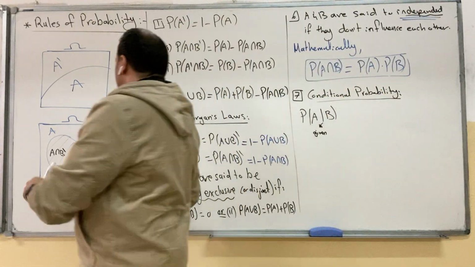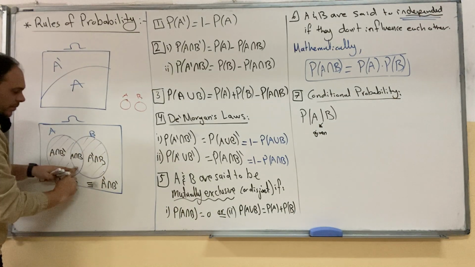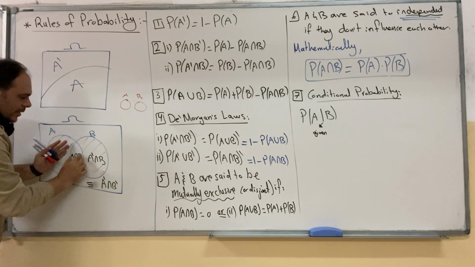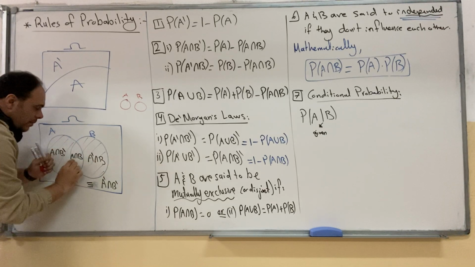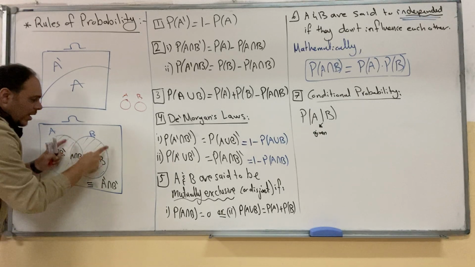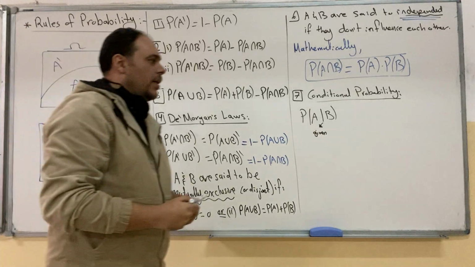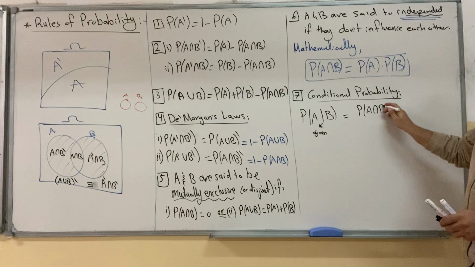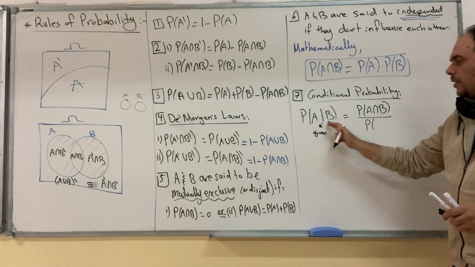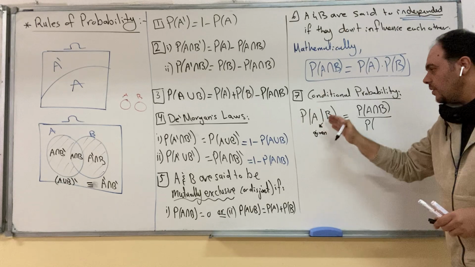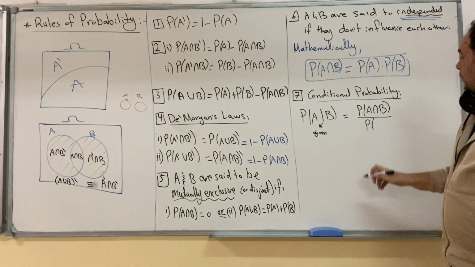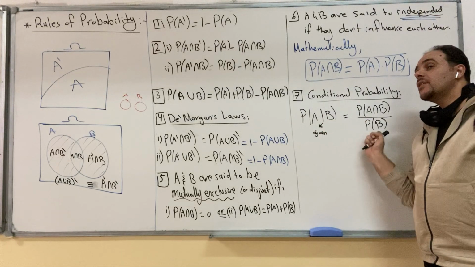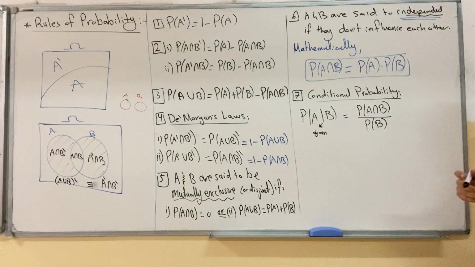Look at this in the diagram again. If this is the sample space, out of B, what is the probability of A? This is the common part of A and B. Thus the probability will be probability of the intersection out of the total, which is probability of B. So probability of A given B is equal to probability of the intersection over probability of the event after the given, the sample. It's probability of B. So probability of B given A is the intersection over probability of A.